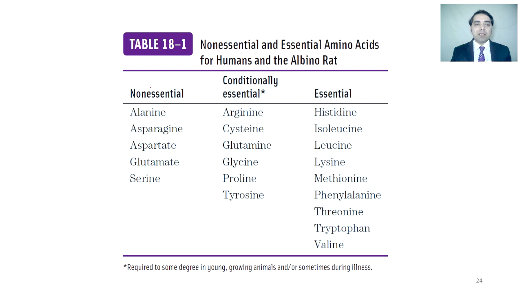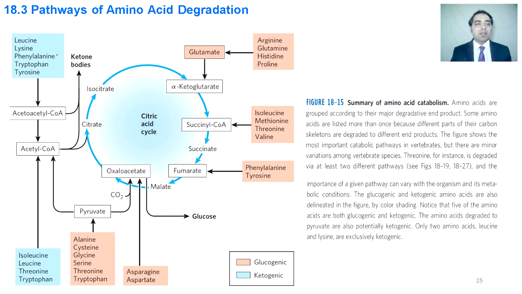These are some of the amino acids. Some are non-essential, some are conditionally essential, and some are essential. Some amino acids are finally converted into acetoacetyl-CoA or acetyl-CoA, and these two products are finally converted into ketone bodies. Such classes of amino acids are called ketogenic amino acids, while the other classes are called glucogenic amino acids, which make alpha-ketoglutarate, succinyl-CoA, fumarate, oxaloacetate, or pyruvate.